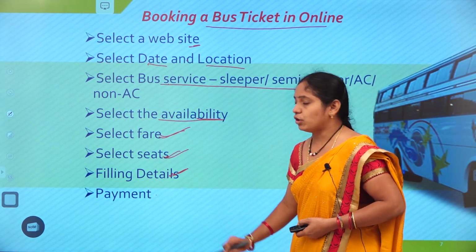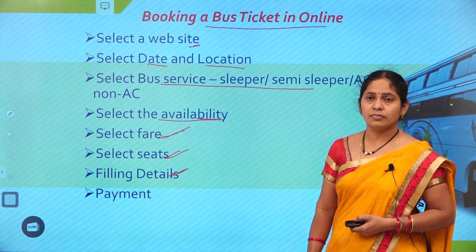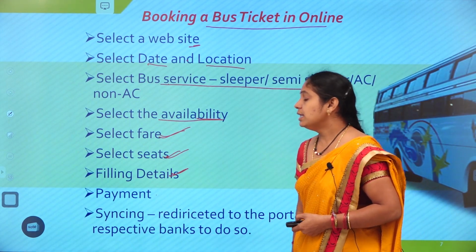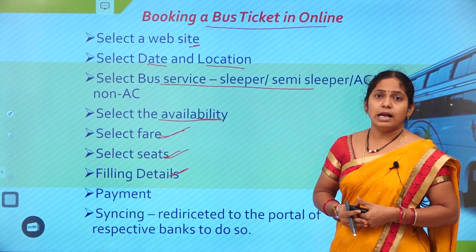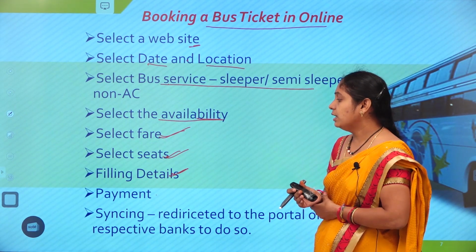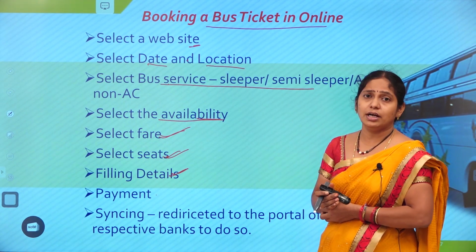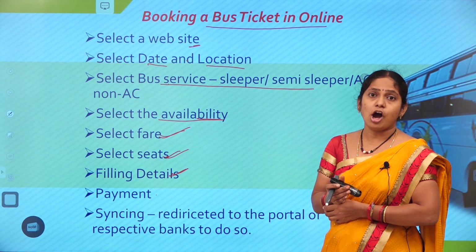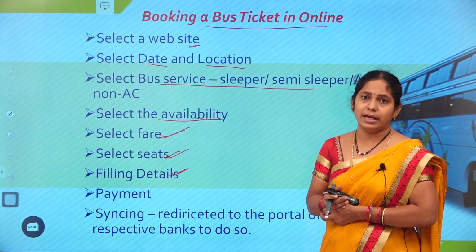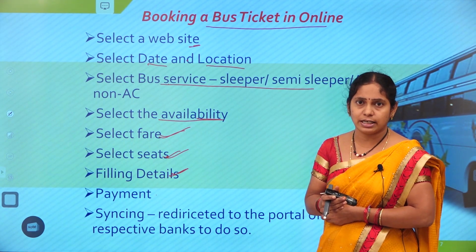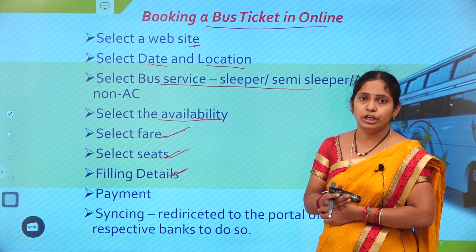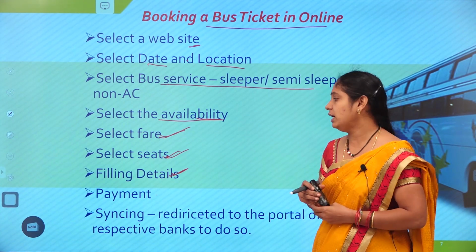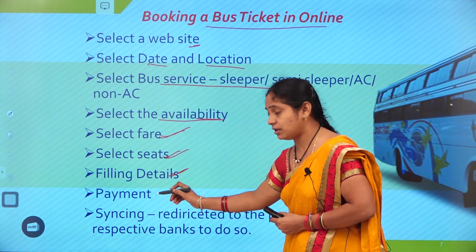We need to pay the amount. After paying that, syncing. Good. Payment is nothing but here it gives the amount. How much amount needs to be paid? How many seats you selected? For that, how much amount needs to be paid? That will be specified in this payment step.